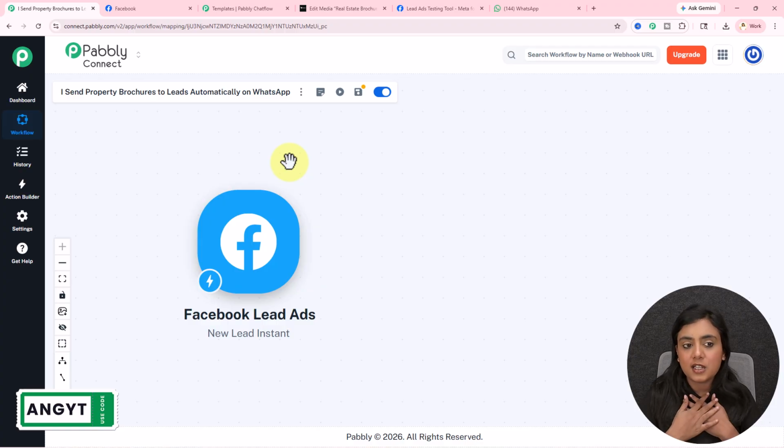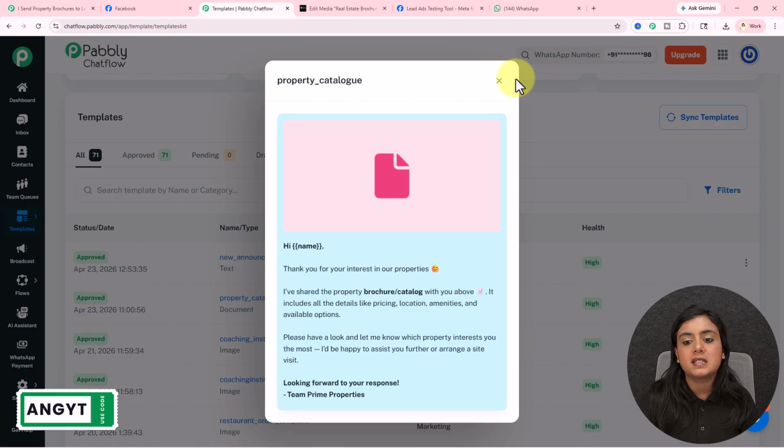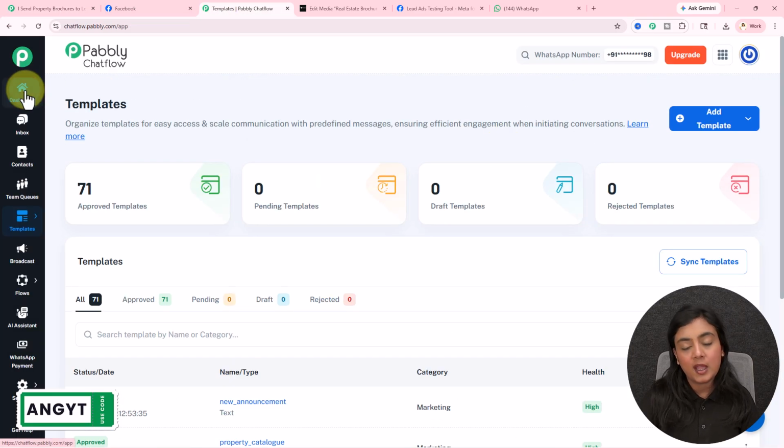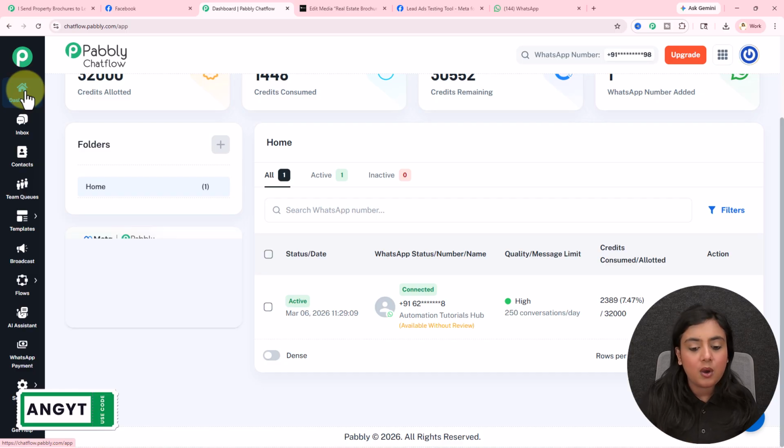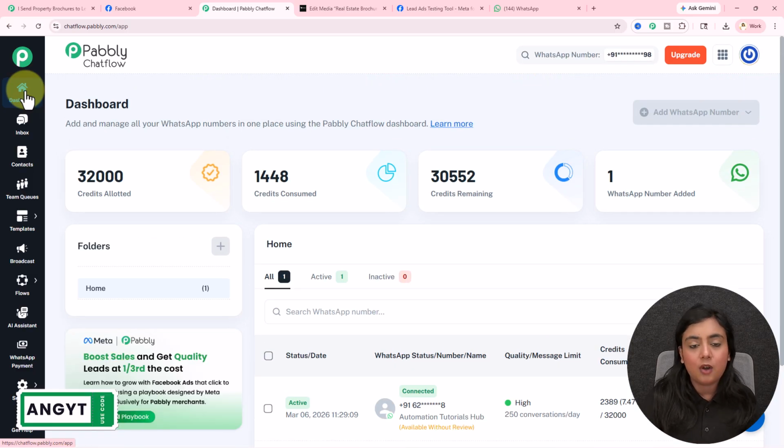Now as the new lead has been generated using Facebook lead ads, let's send a WhatsApp message towards this lead. I manage the WhatsApp conversations in my business using Pabbly Chat Flow. If you want to learn what is Pabbly Chat Flow, how you can set up the Pabbly Chat Flow account, what are the features of Pabbly Chat Flow, all the video links of all the features is added in the description section. Go ahead, see the setup, create the setup and come back.